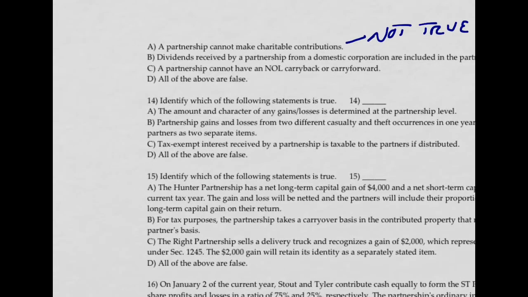Let's see if there's any other items true here. A partnership can have an NOL carryback, and that is true, because all the partnership does is pass through year by year its net results. It does not calculate a tax on its own, and does not carry back or forward net operating losses of its own. It's the aggregate approach, and so C is the right answer.